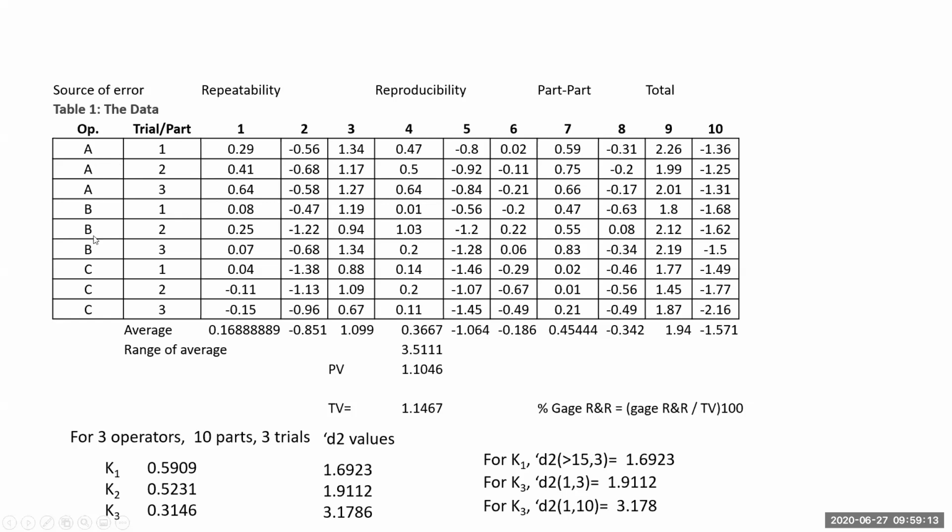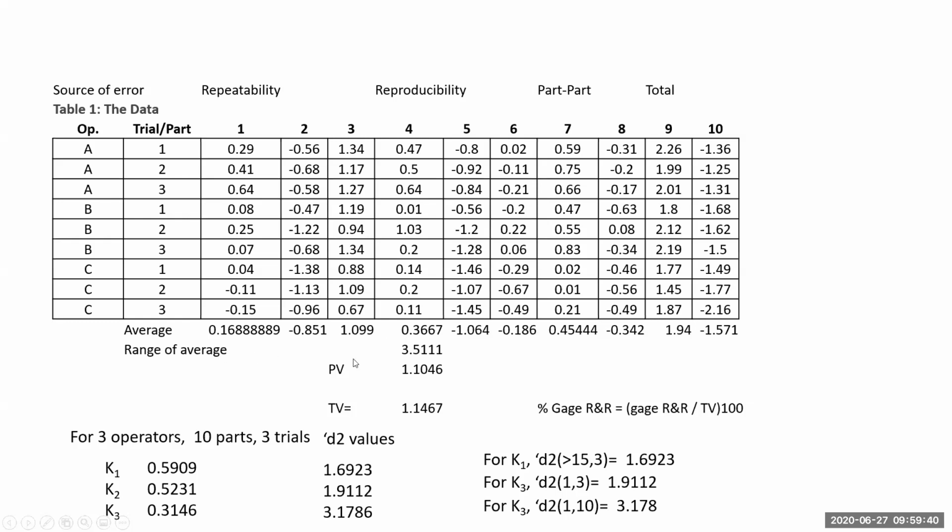Now 3 operators A, B, C, 3 trials for each part. Number of parts is 10 parts. So the values, measures, are given here, right? In this case, first we will do the part-to-part variation itself, because it's very simple to calculate here. I'm finding out the average of this column, similarly for average of all the 10 columns. Then find the range of this.